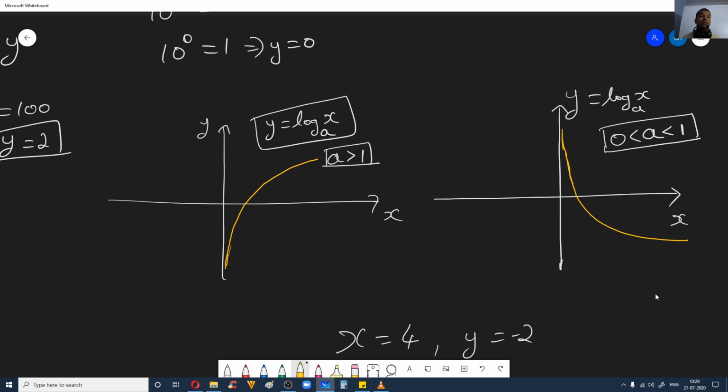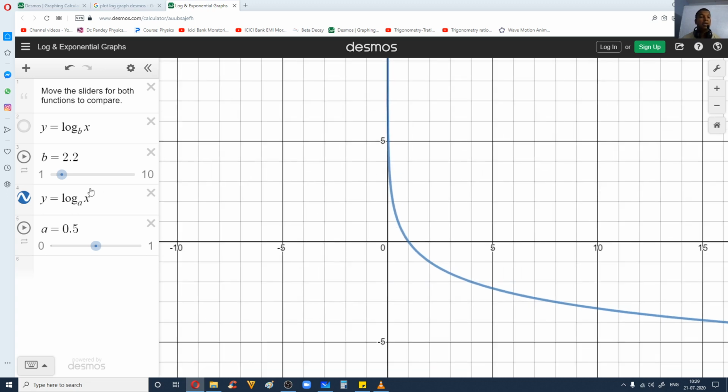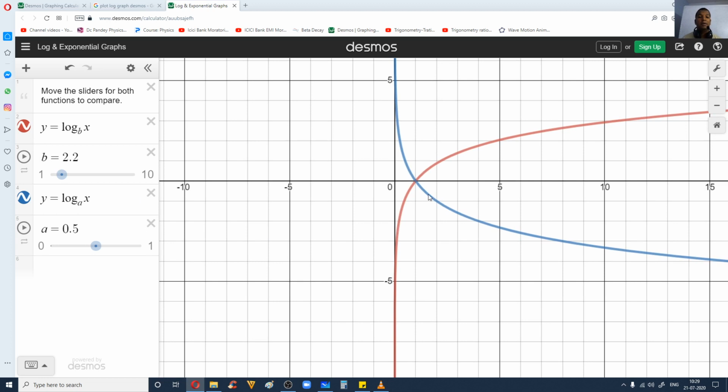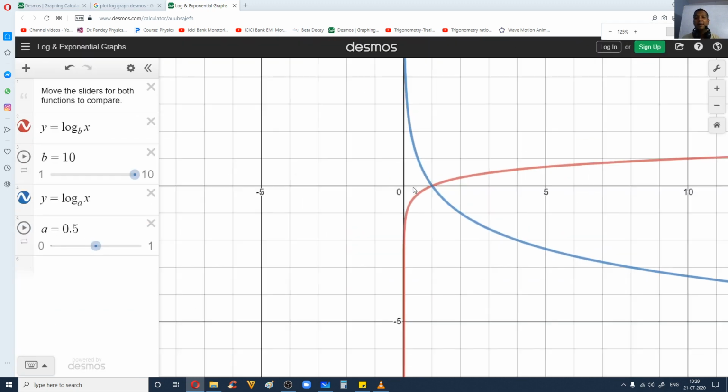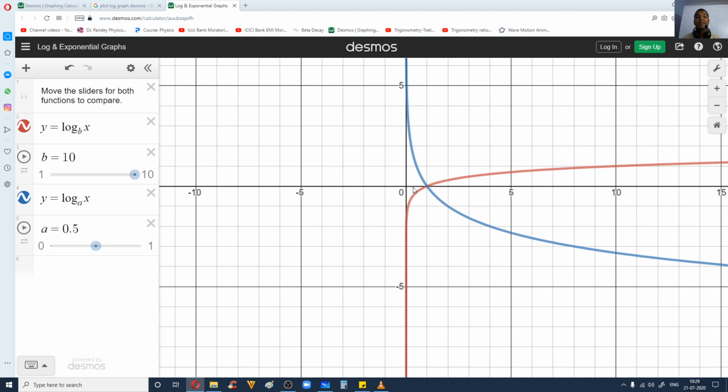Now what are the conditions for the argument and what are the conditions for the base? I hope you can see from the graph also. I'll try to plot both of them. If the base is greater than 1, for example 10, the red curve is valid.